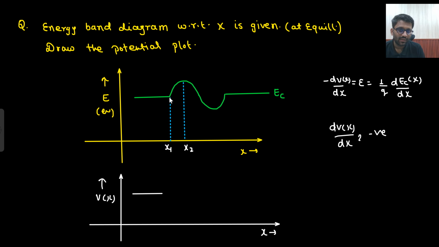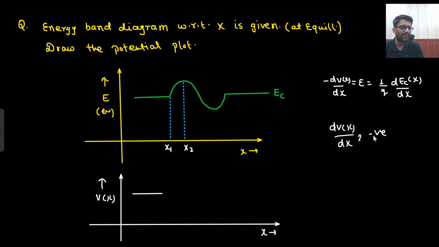Now your EC is increasing. That's why dEc by dx will be positive. Here the slope will be positive. If the slope is positive, then what will happen? The electric field will be positive.